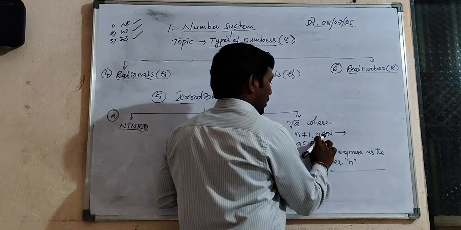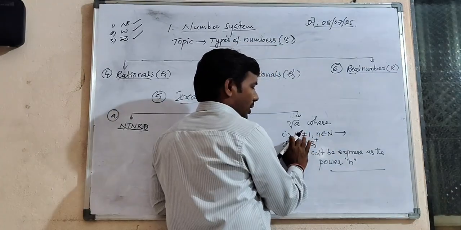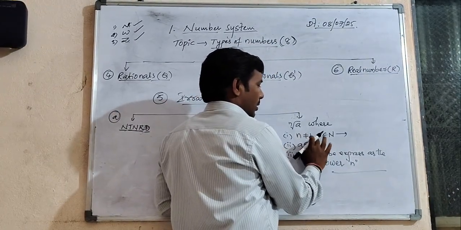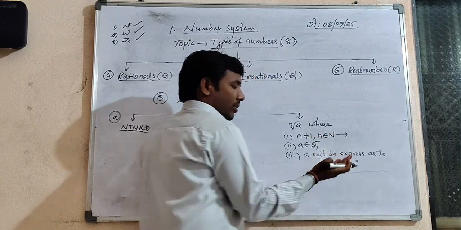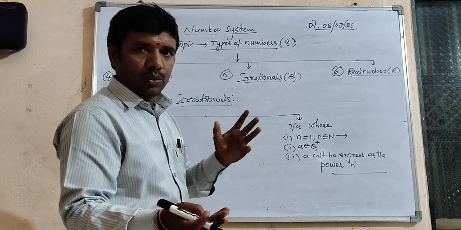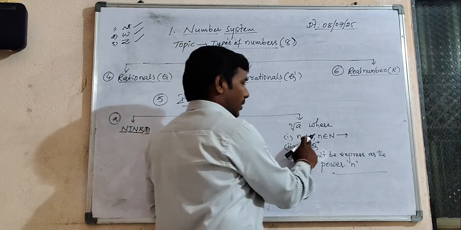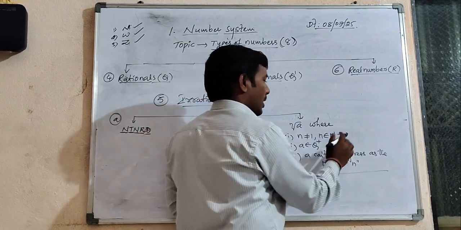In a sense, I want to be clear. The n value not equal to 1 means we never consider the n value to be 1. But the n value is part of the natural numbers, which are 1, 2, 3, 4, 5, so many. In that, the n value should not be 1. Let us go with 2.